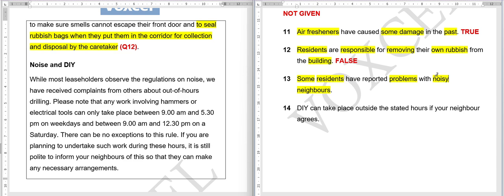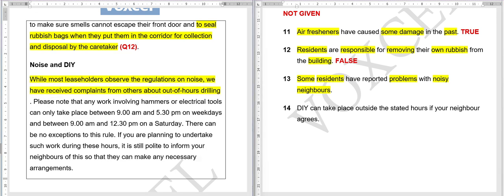And if we don't know whether there have been any complaints or not, we will say not given. Let's read together. Noise and DIY. While most leaseholders observe the regulations on noise, we have received complaints from others about out of hours drilling. So obviously our answer is in this particular sentence, and you know the drill, and your time starts now.